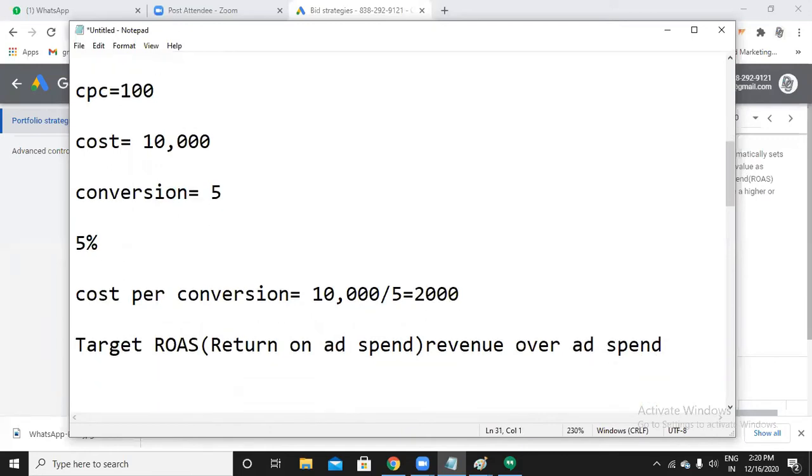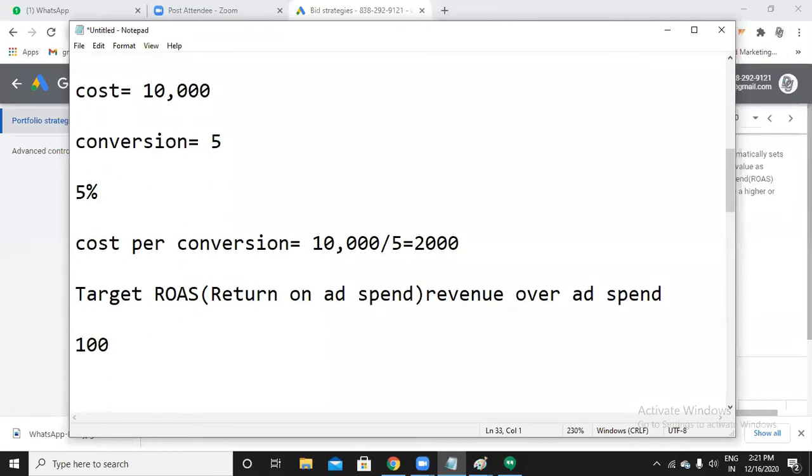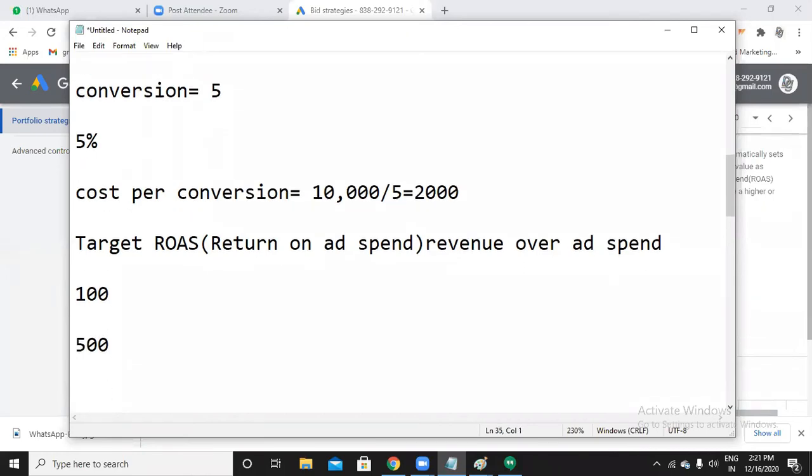Let us say that you have spent 100 rupees on your ad, and let's say that you want 500 rupees in return. Let's say that 500 rupees in sales you got. Now the ROAS formula is the revenue you have generated in sales, divided by the ad spend, into 100.